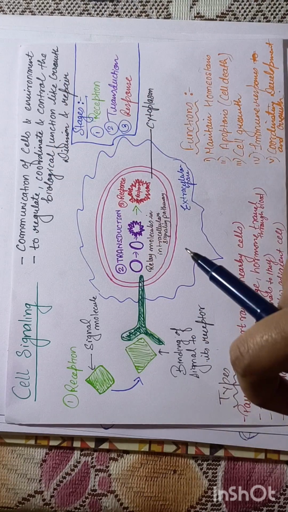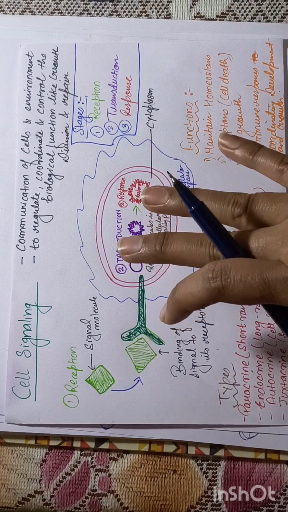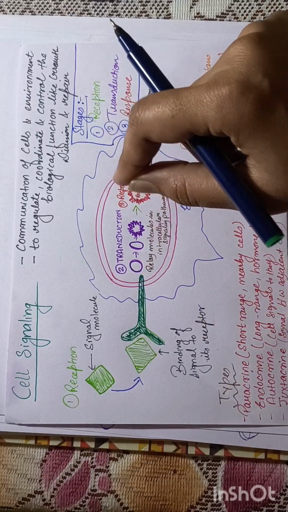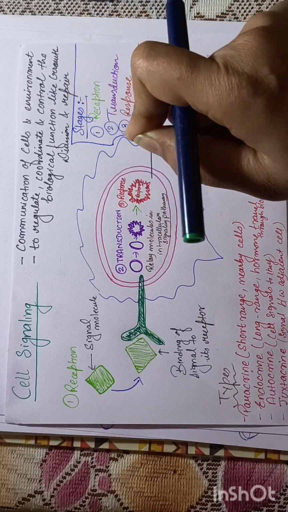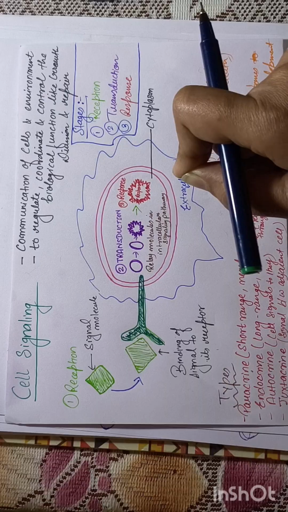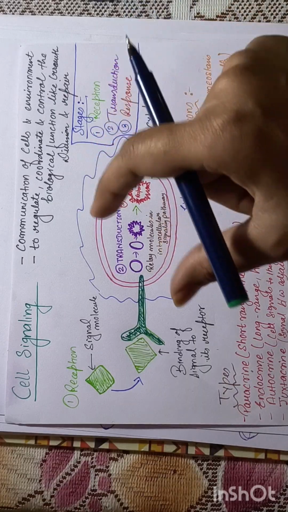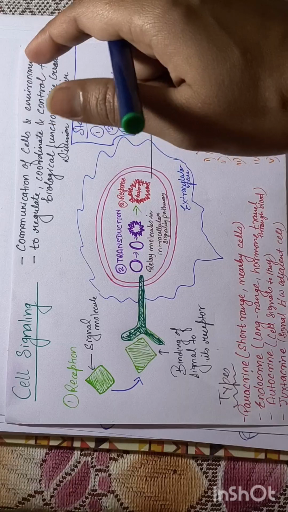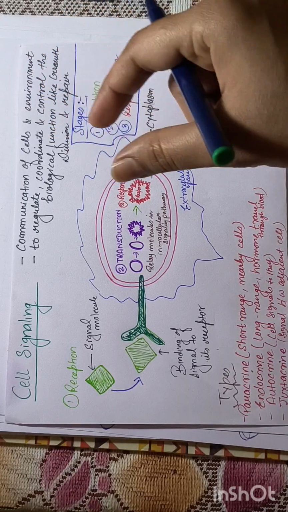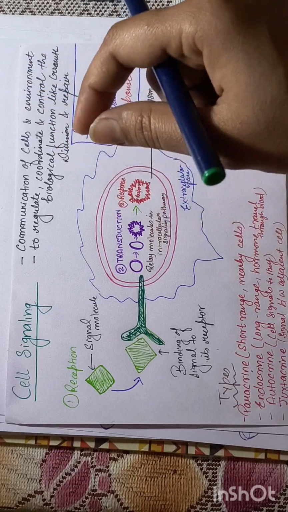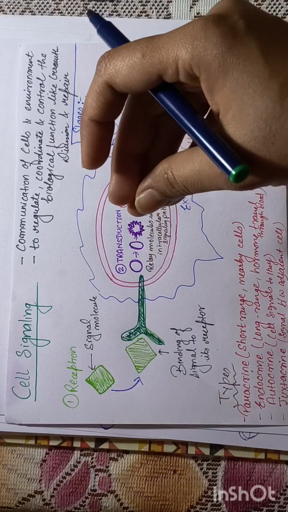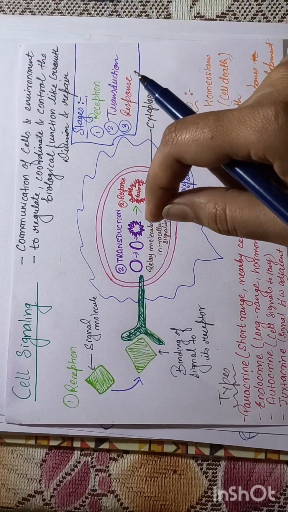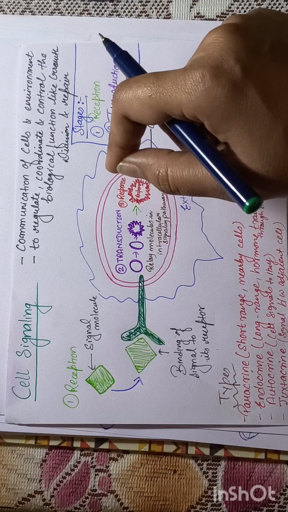So what happens in gene expression? It is a very common step. The signal reaches the nucleus and there it activates the transcription factor. These proteins turn specific genes on and off. Now what are these transcription factors? These are proteins which help to turn a gene on or off, leading to production of new protein. Next step is enzyme activity changes.